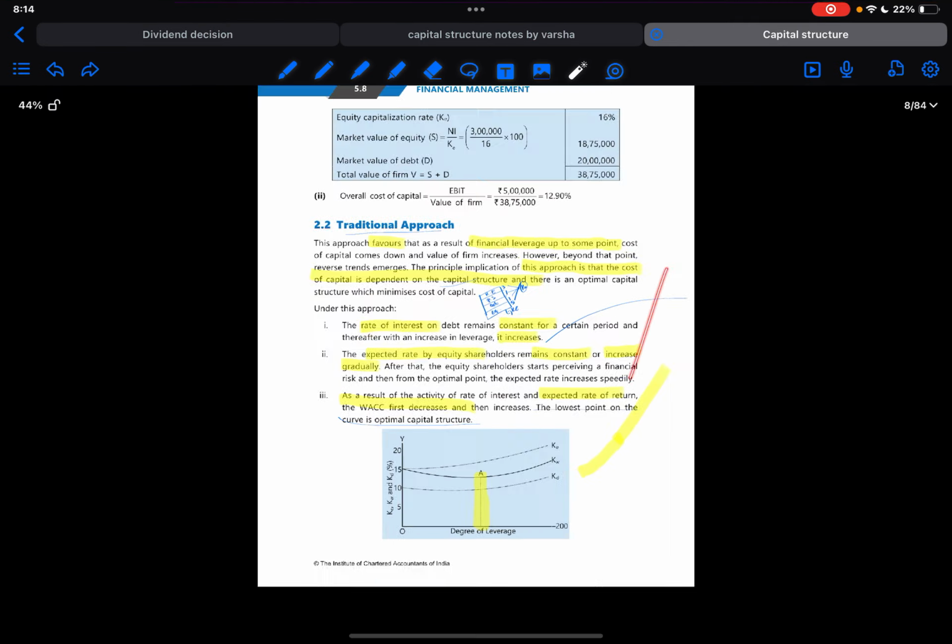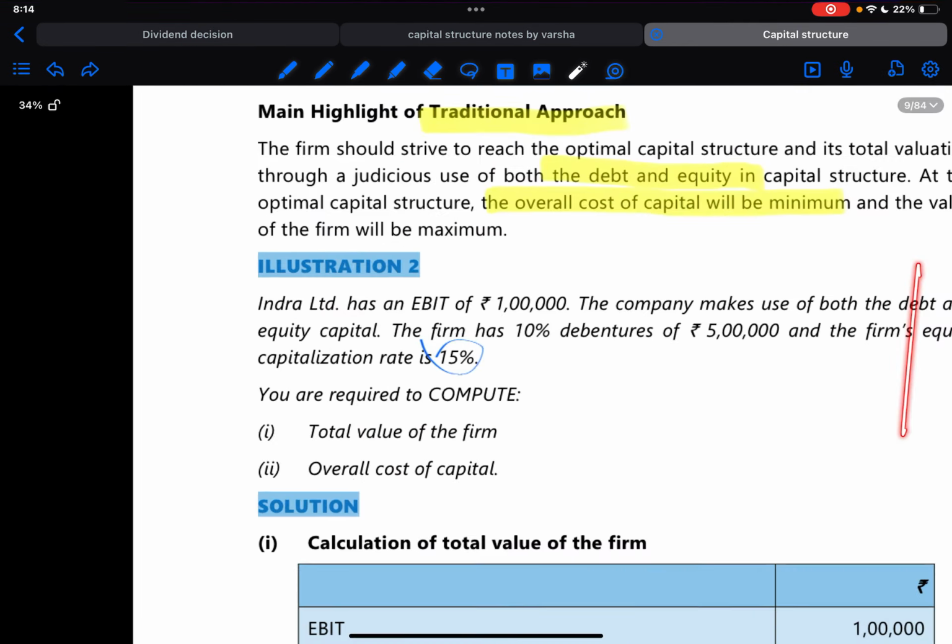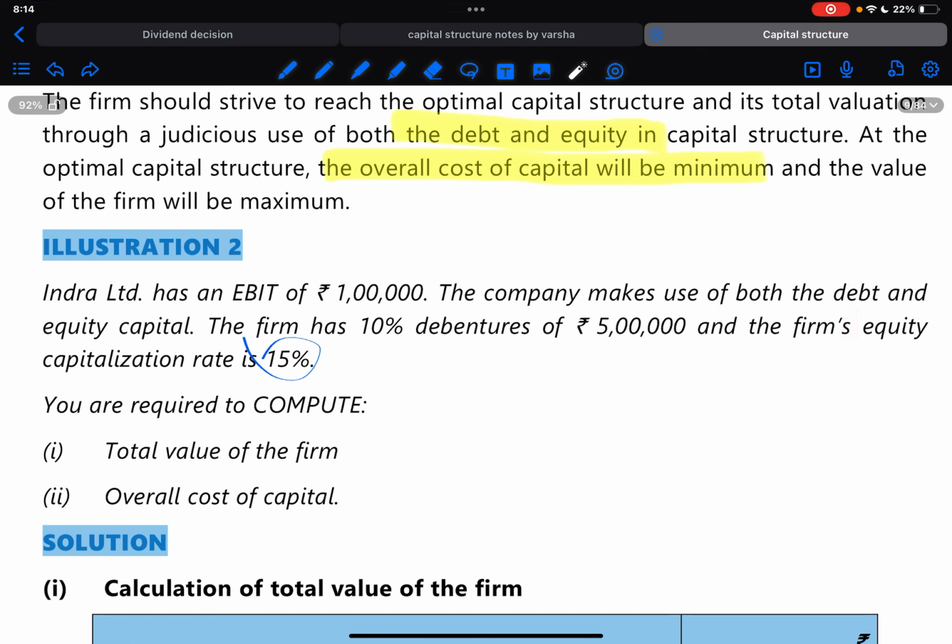Okay. Traditional approach. Illustration 2. Indra Limited has EBIT of 1 lakh. So value of firm can be calculated with this. The company makes use of both debt and equity. So the company has debt as well as equity. Okay. The firm has 10% debenture of 5 lakh and the firm's equity capitalization rate is 15%.